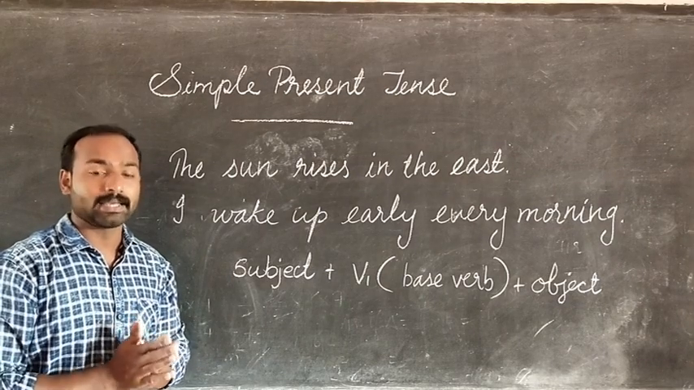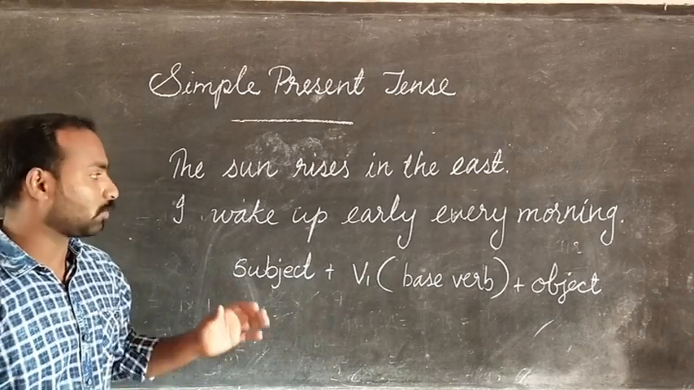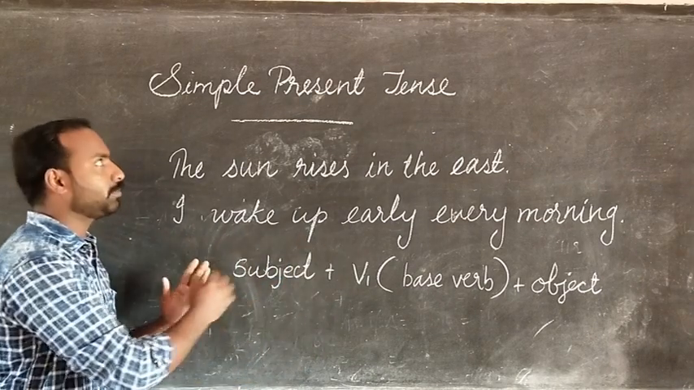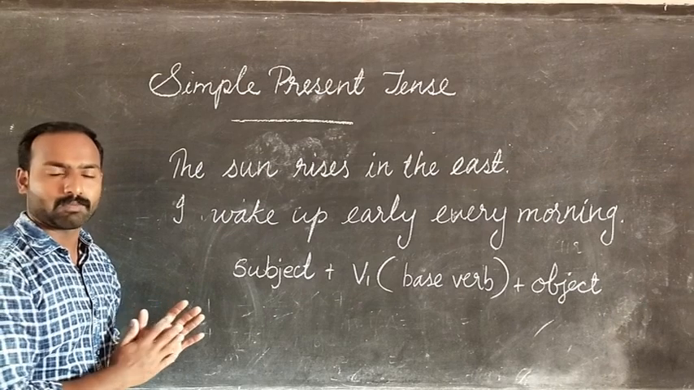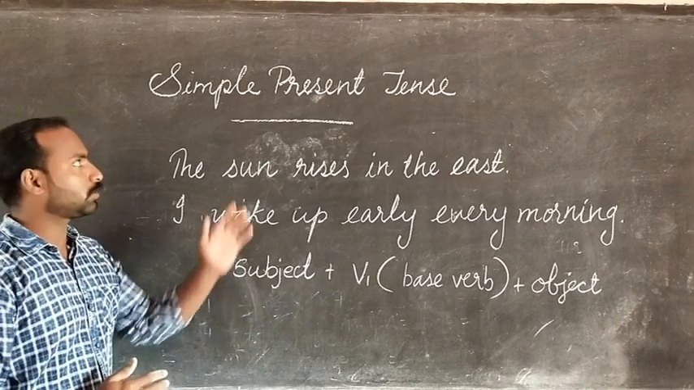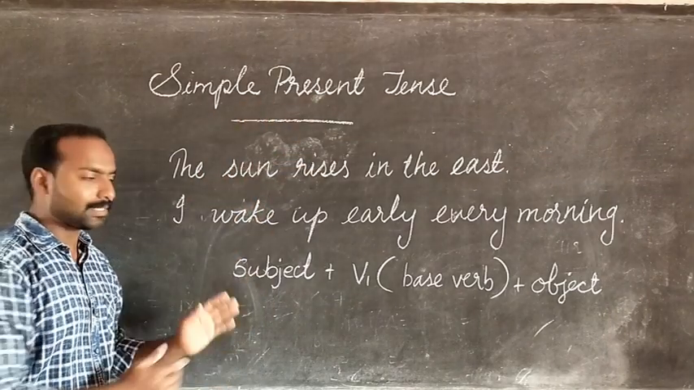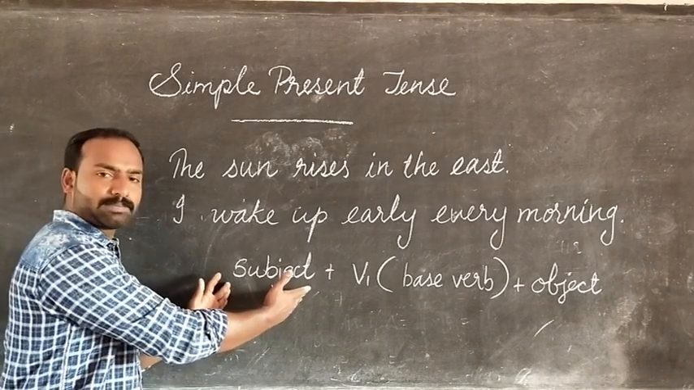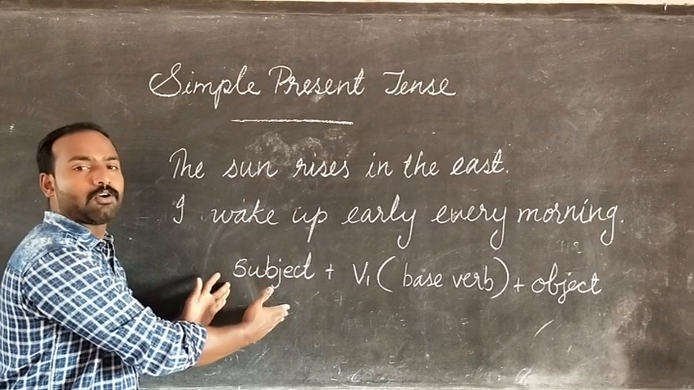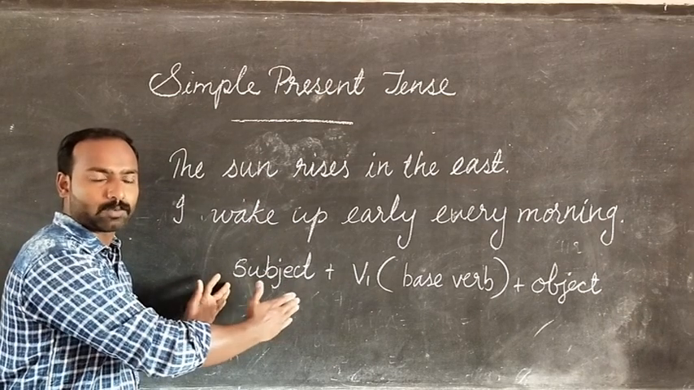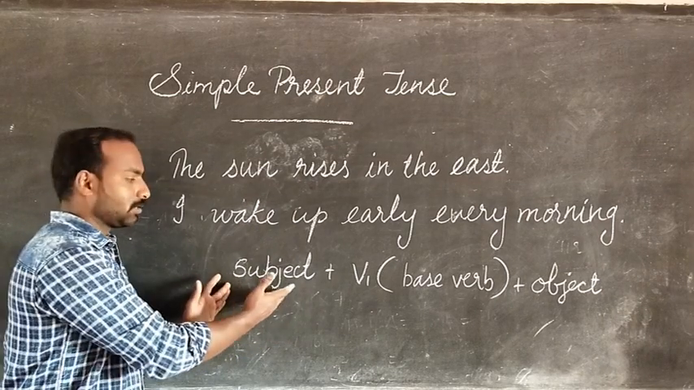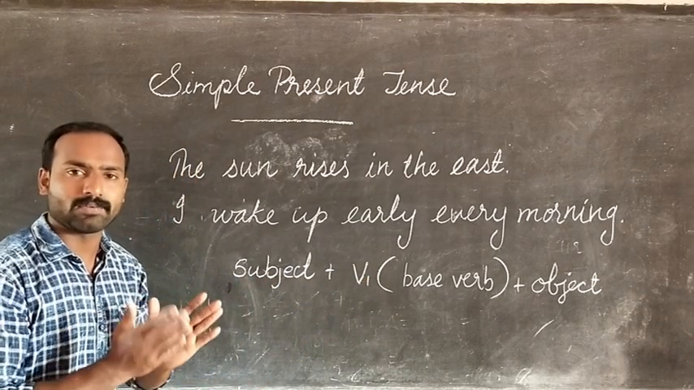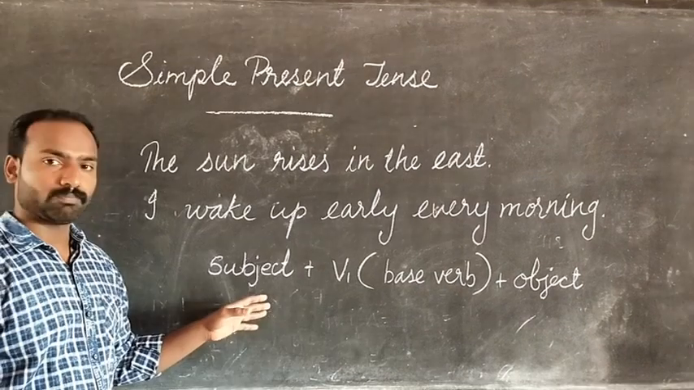I hope it's clear. Now we are going to talk about the construction form, the rule for forming simple present tense. What's the rule we have to follow to construct simple present tense? That's given here. Simple present tense must start with the subject. Not only simple present tense, all other sentences have to start with the subject. Subject plus V1. What is this V1? Have you ever heard about V1 before?